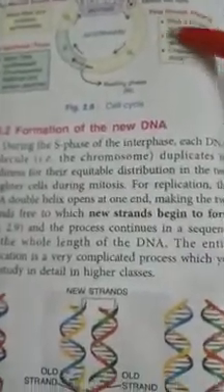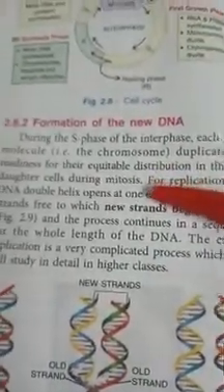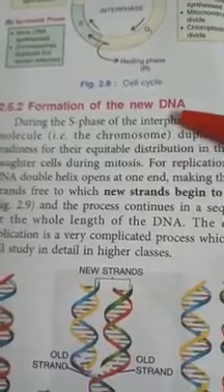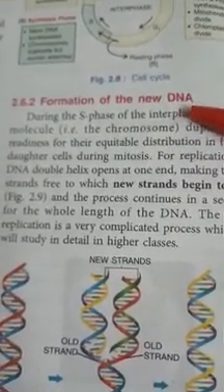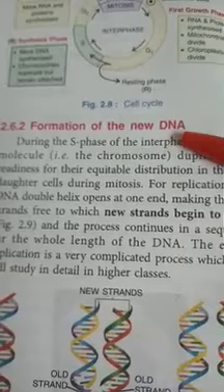By seeing this, what is happening in growth phase 1, the synthesis phase, and the second growth phase are all explained in this diagram.